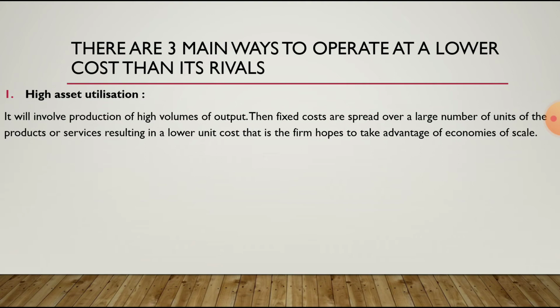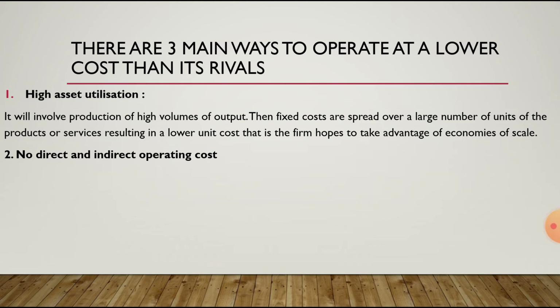If you produce in large quantity, the cost of production reduces, and you can fix a price lower than competitors. Fixed costs are spread over a large number of units of products or services, resulting in a lower unit cost. That is, firm hopes to take advantage of economies of scale.